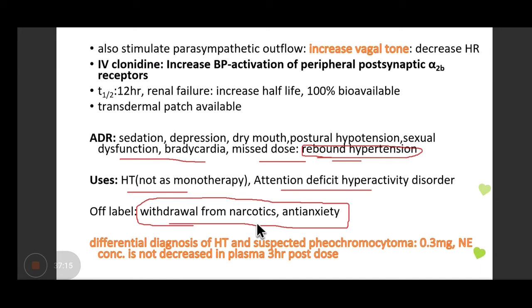What is the group of drugs which is the treatment of choice? Naloxone. It is an antagonist. We are talking of withdrawal, not de-addiction. It's benzodiazepines. Just for your information, the diazepam group of drugs, benzodiazepines, are offered to patients who have the problem of alcohol withdrawal and all. Again, the same reason.